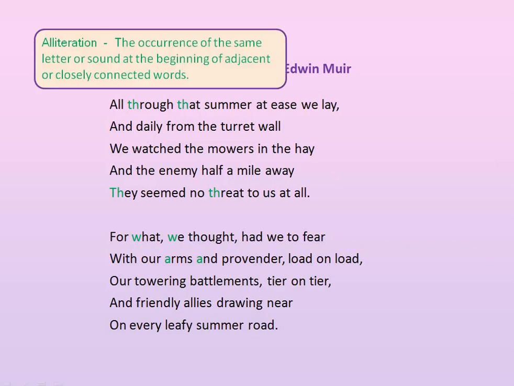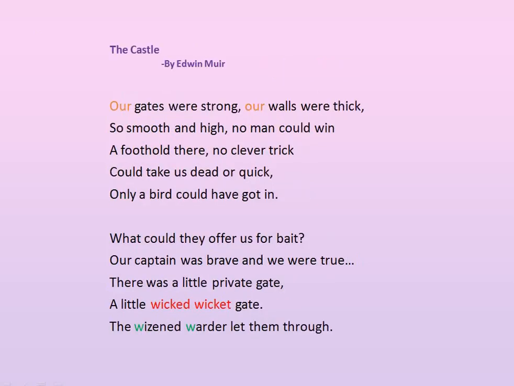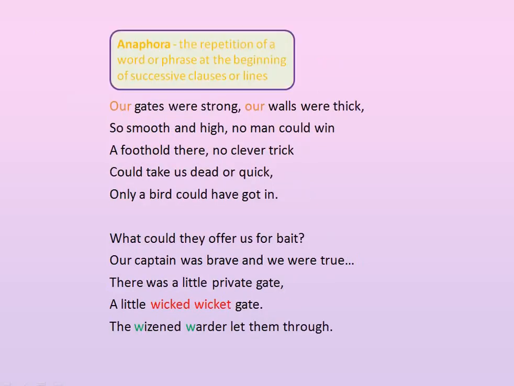In the line, with our arms and provender load on load, alliteration is used. Arms and are the alliterated words. Our gates were strong, our walls were thick. In this line, anaphora is used. Anaphora is the repetition of a word or phrase at the beginning of successive clauses or lines. Here the word our is used in the beginning of the clauses in one sentence twice.